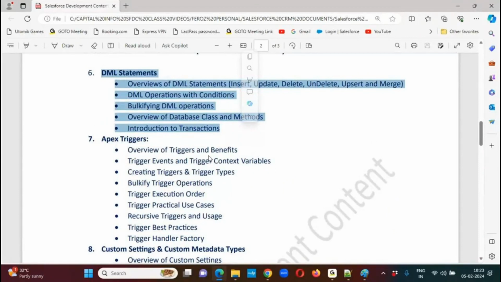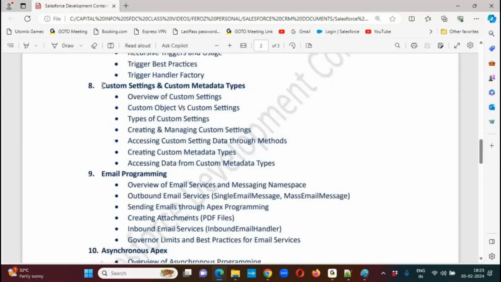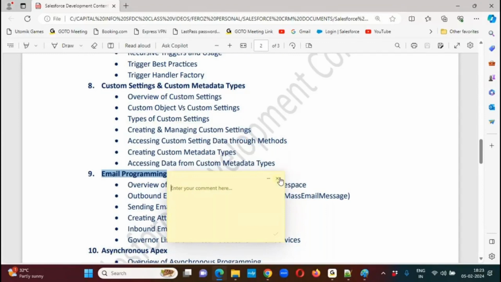And the triggers, what exactly a trigger is and how to implement triggers, we'll see. And we'll see the most important features like custom settings and custom metadata types. And then email programming, how to send emails to people through programming with the required subject